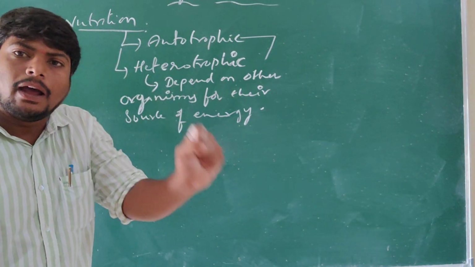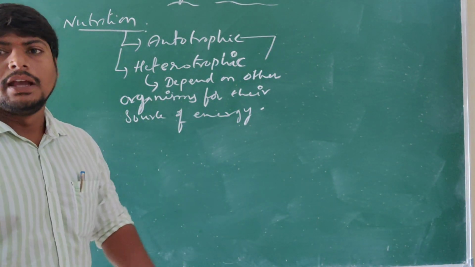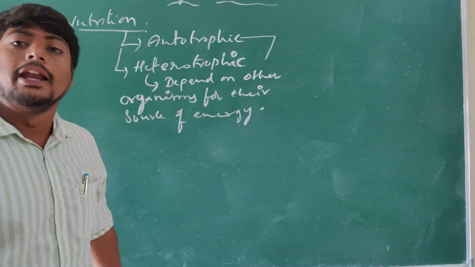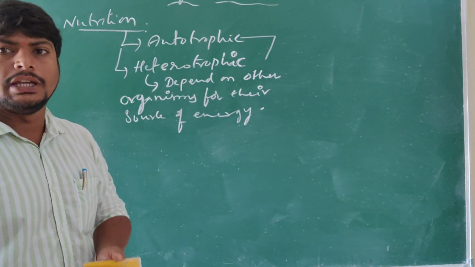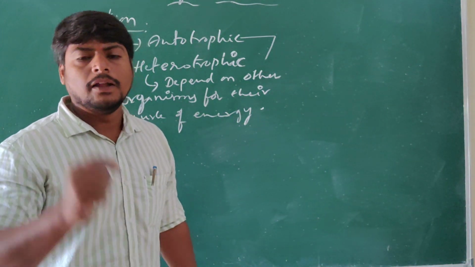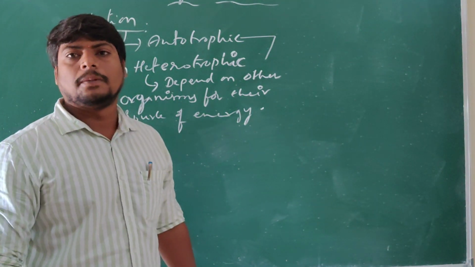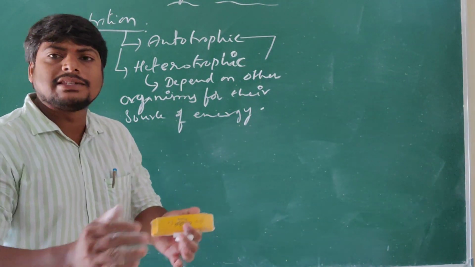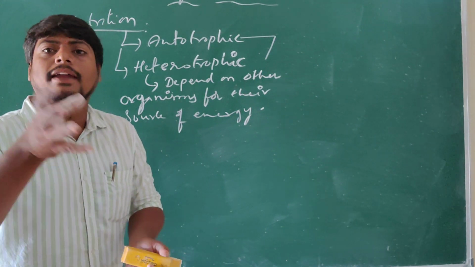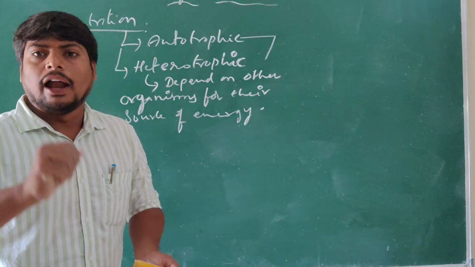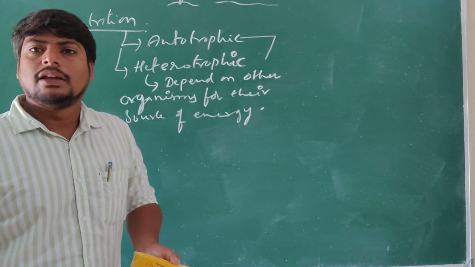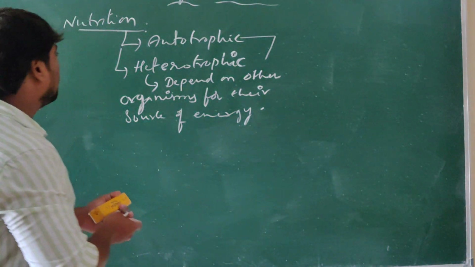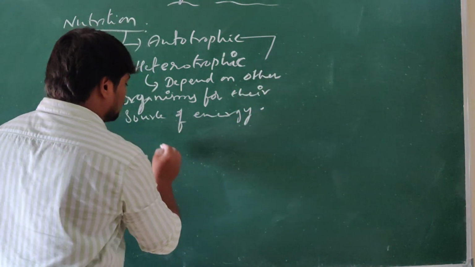They have to depend on other organisms, either directly or indirectly on plants, and directly on animals for their source of energy. That nutrition we call heterotrophic nutrition. There are different types of heterotrophic nutrition, depending upon the type of organism and how it obtains its energy to survive. Different modes they will follow. Let us see the types.